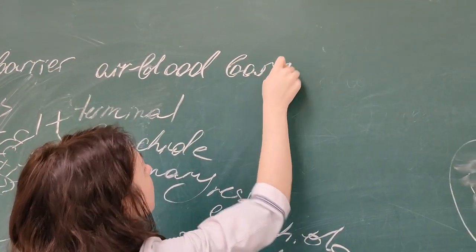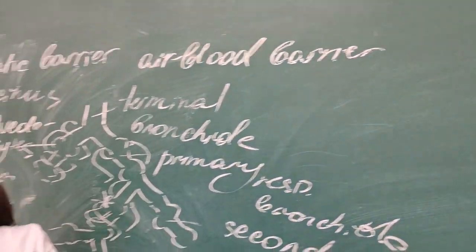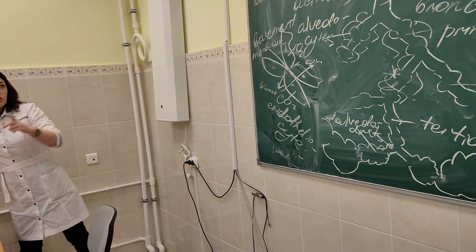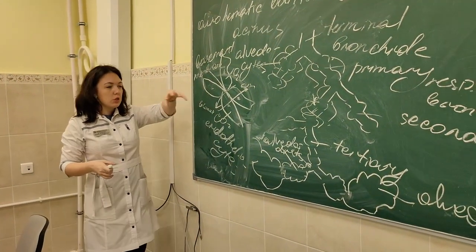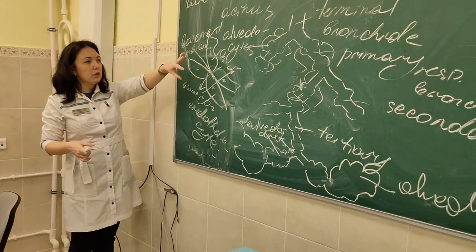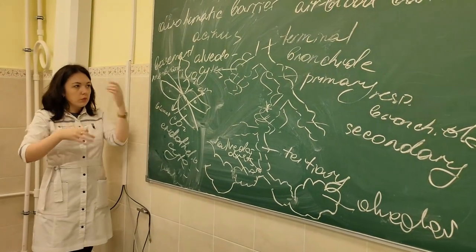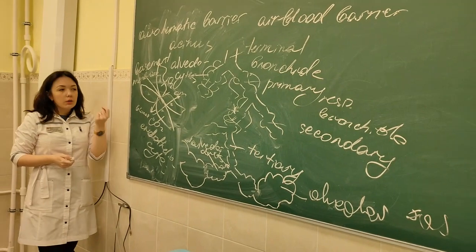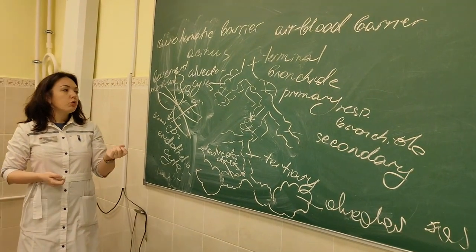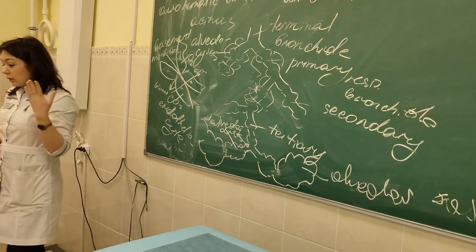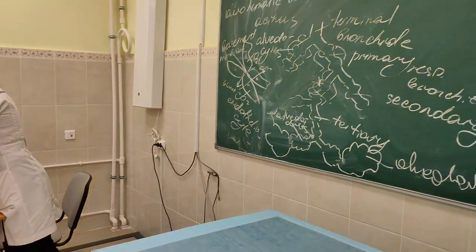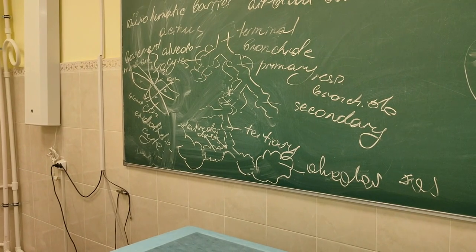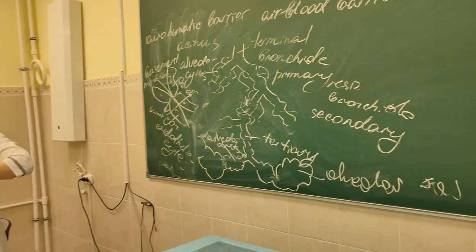You will also read that there are two types of alveolocytes, granular and agranular. Agranular ones are very flattened cells, and gases pass through them. And there are also granular alveolocytes which produce surfactant. Surfactant is a special substance that prevents collapse of bronchioles during exhalation.